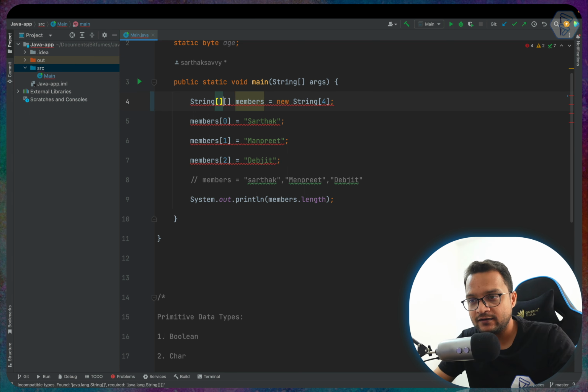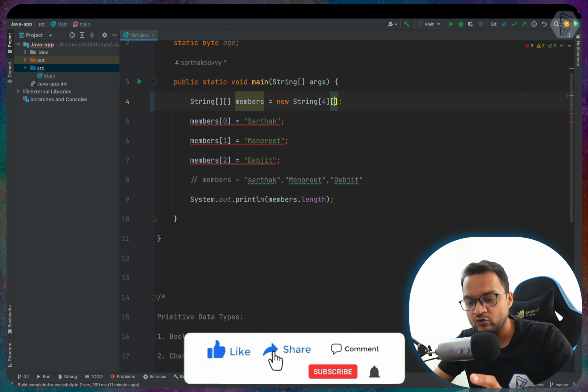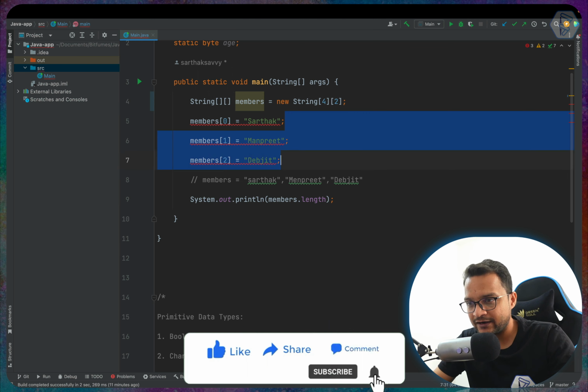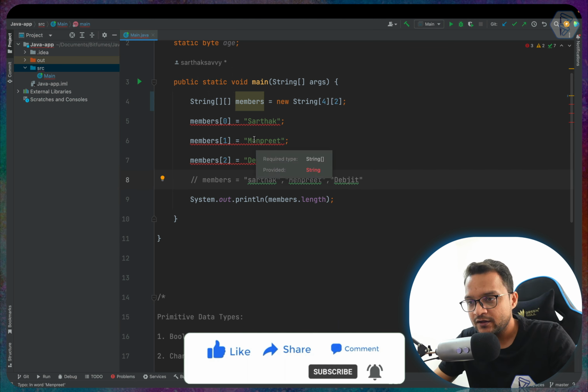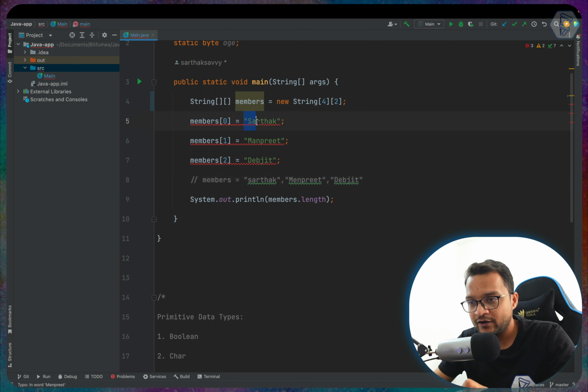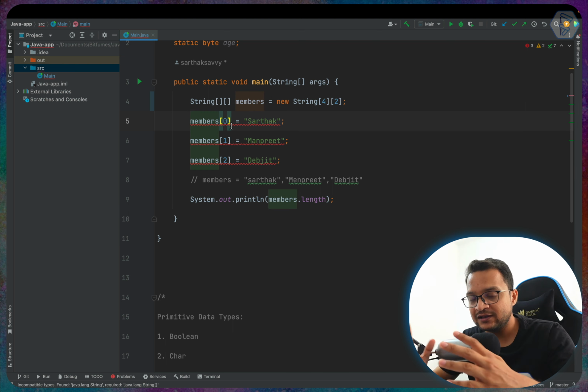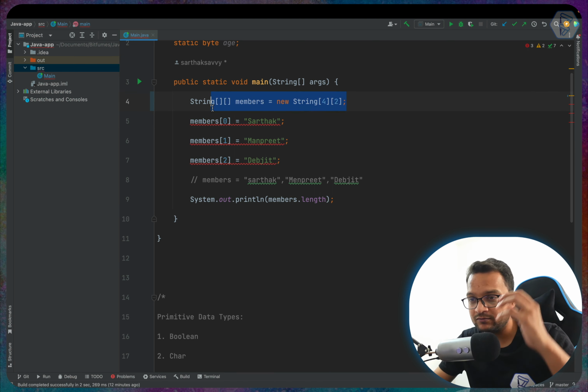Since we have added another square bracket, another level, we have to define another level length. So the second level length is going to be only 2. So this we have created, but we are getting some kind of error. What error are we getting? Let's see. This says that, hey, you required an array of string, but you are giving only a single string. So here it says that you have to give the array. There is one more way that you can define on which level we are creating this.